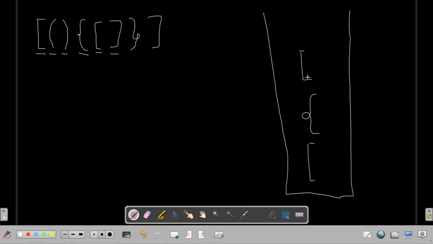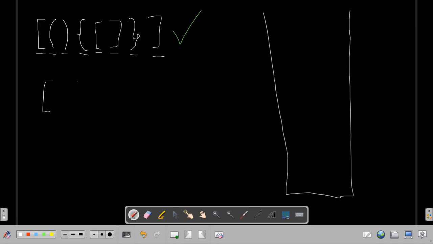This one is closing and it matches the top bracket of our stack, so we pop it. This one is closing and it matches the top bracket of our stack, so we pop it too. And this one is closing and it matches the top bracket of our stack, so we pop this one too. So now we can see that the stack is empty at the end of iteration, so this string is a valid one. Let's look at another example.